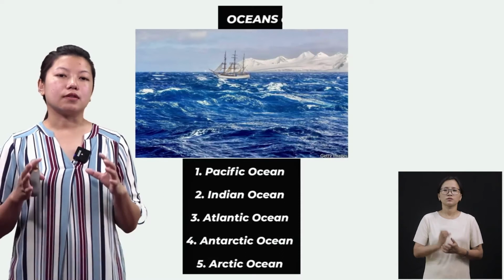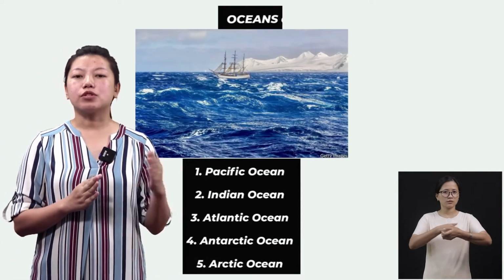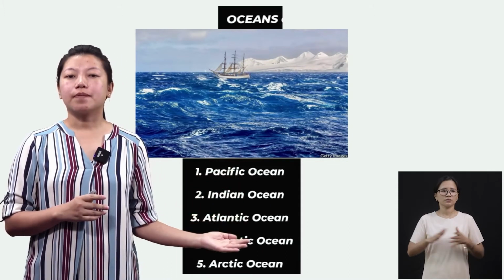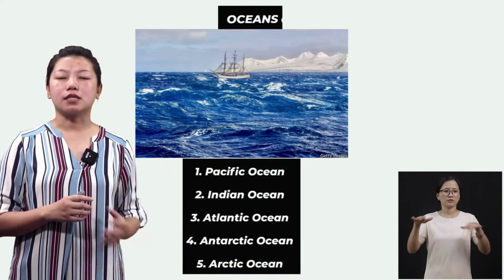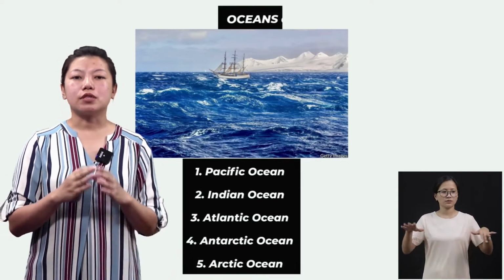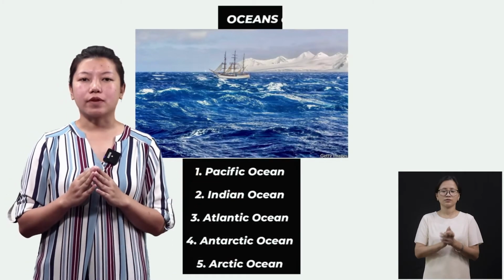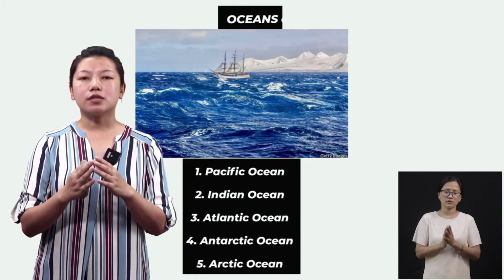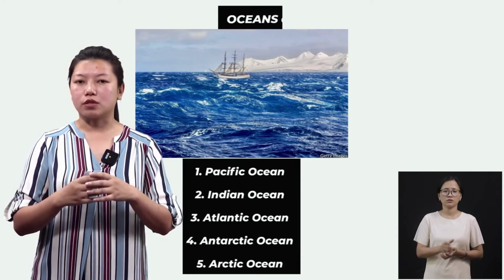Now, oceans first. We have 5 oceans. The names of these oceans are Pacific Ocean, Indian Ocean, Atlantic Ocean, Antarctic Ocean, and Arctic Ocean. Of all these oceans, the Arctic Ocean, the 5th one, is the smallest ocean, and number 1, Pacific Ocean, is the biggest ocean. The water that we are drinking now is not the ocean water.